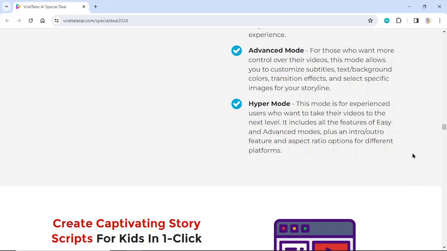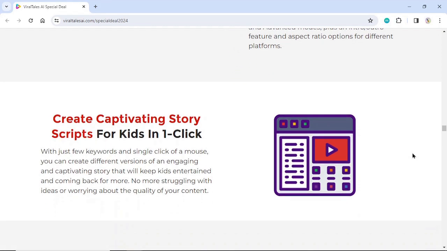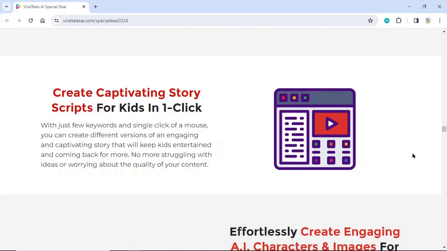Hyper mode. This mode is for experienced users who want to take their videos to the next level. It includes all the features of easy and advanced modes, plus an intro/outro feature and aspect ratio options for different platforms. Create captivating story scripts for kids in one click. With just a few keywords and a single click of a mouse, you can create different versions of an engaging and captivating story that will keep kids entertained and coming back for more. No more struggling with ideas or worrying about the quality of your content.